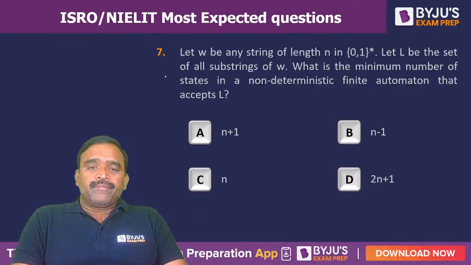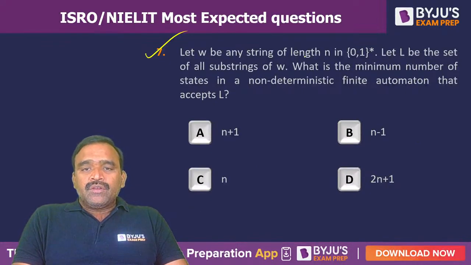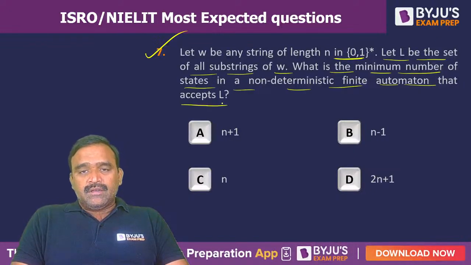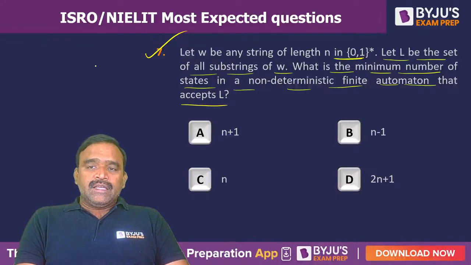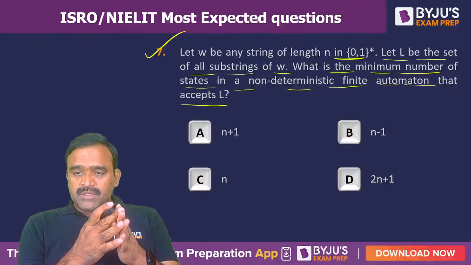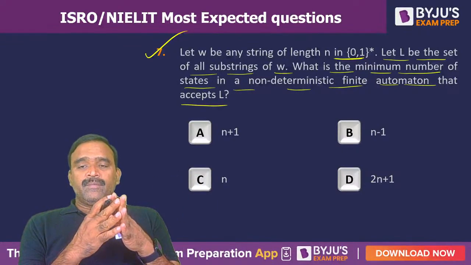Question number 7. Let W be any string of length n over the alphabet {0, 1}, with whole star. Let L be the set of all substrings of W. What is the minimum number of states in the non-deterministic finite automaton that accepts L? So you take a string of length n. For accepting all its substrings, how many minimum states are required in the NFA?